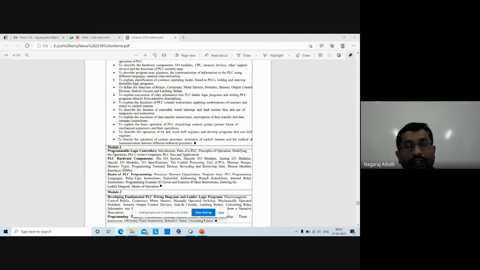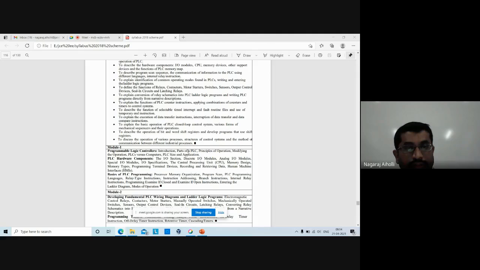Sequencing means you are controlling the sequence. Say you are sending one output. Then if you want to send the second output from the same system, the controlling output from the same system, you are waiting for say some 10 minutes and you are sending the second output. Then again you are waiting for say some 10 minutes, sending the third output. Okay, so this is called sequencing the output. So such mechanical sequencers or circuits are available to make the sequencing of the output operations.